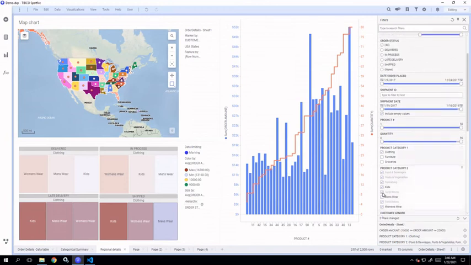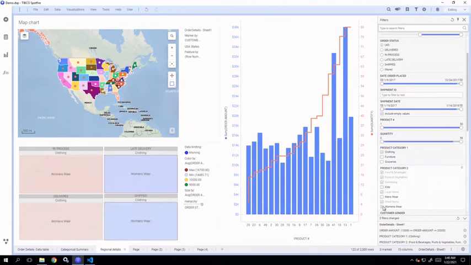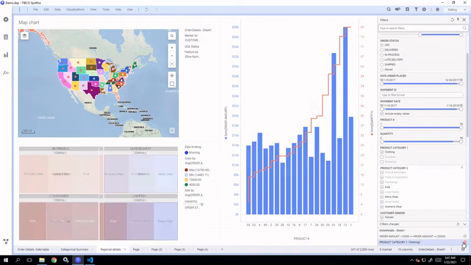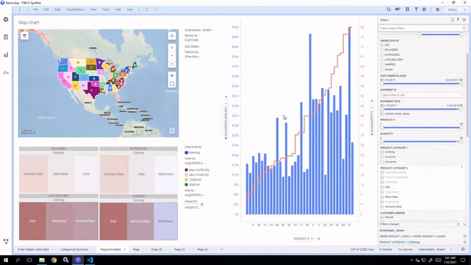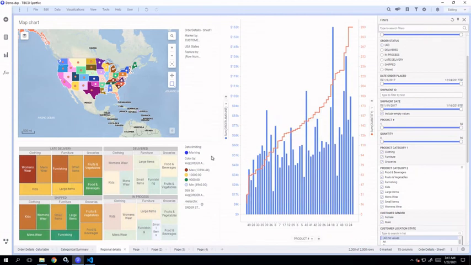Like that, if you only want to display women's wear, in product category 2 you can uncheck all the other options apart from women's wear. So you can see 3 filters have been applied. All the filters are displayed at the bottom of the filters panel. Now, if you want to remove one of the filters, just click on the cross button. And if you want to remove all the filters altogether, just click on this reset all filters icon. So this is how you can use filtering in Spotfire.